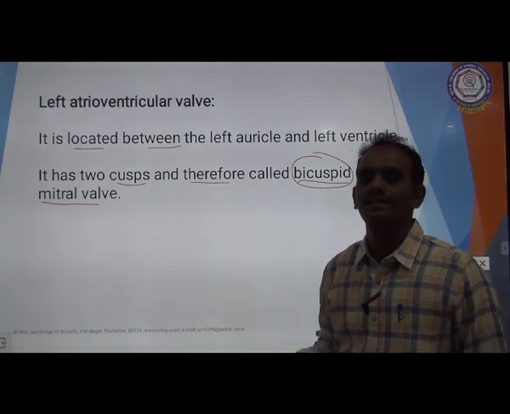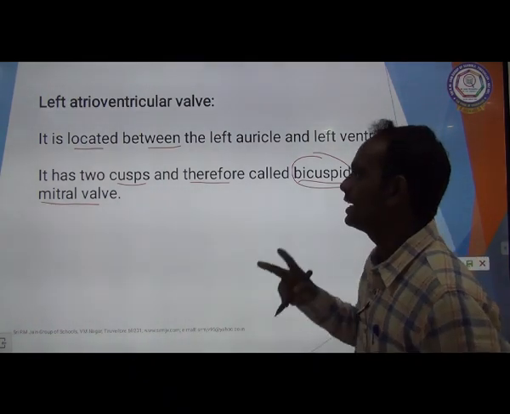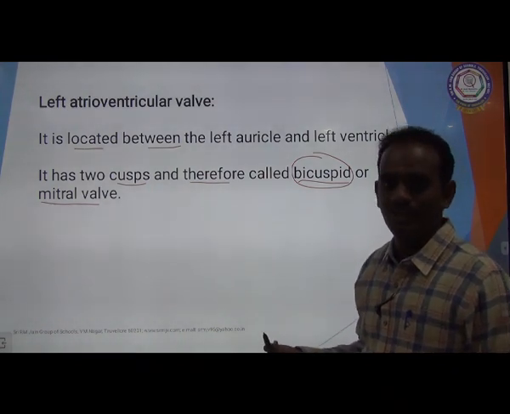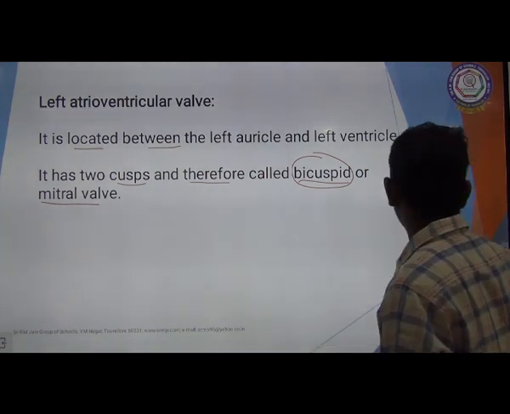Why is it named bicuspid? It has two cusps, two flap-like structures, so it is said to be the bicuspid valve. Clear, everyone? Yes.